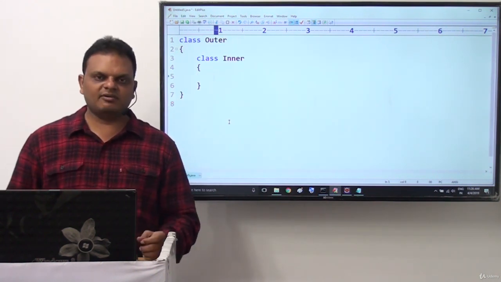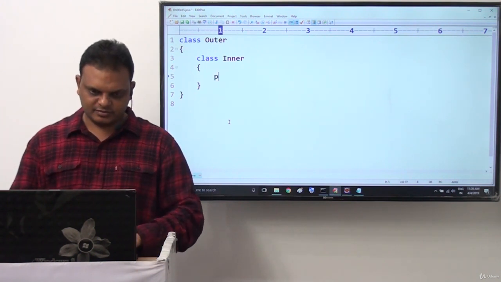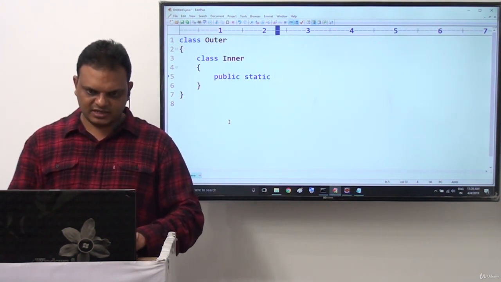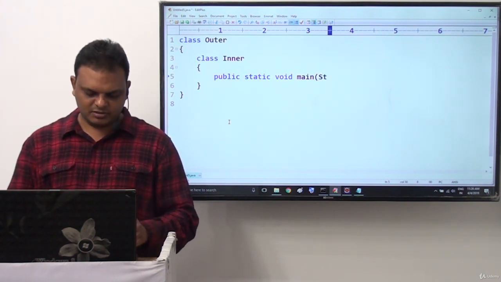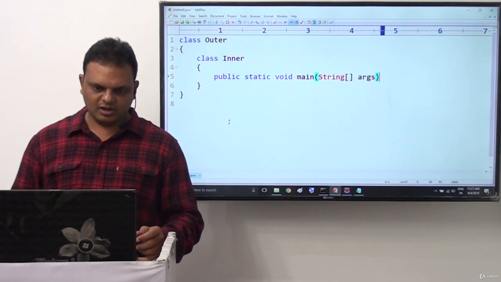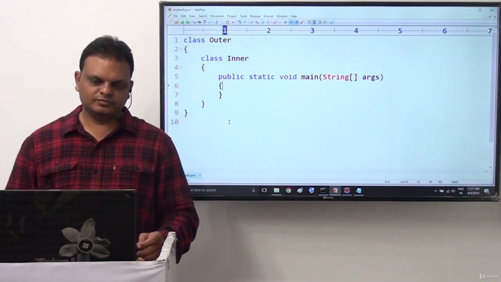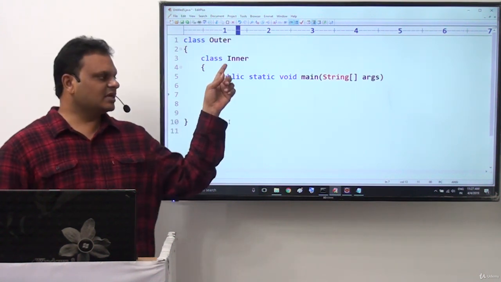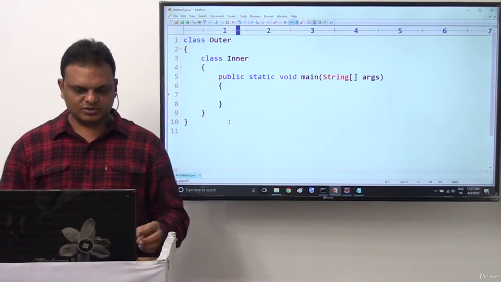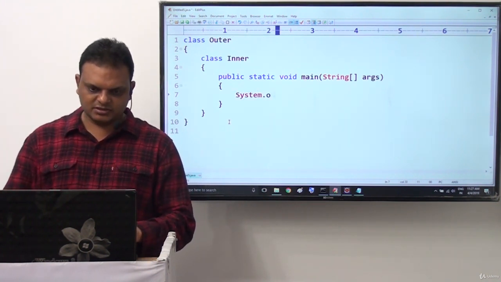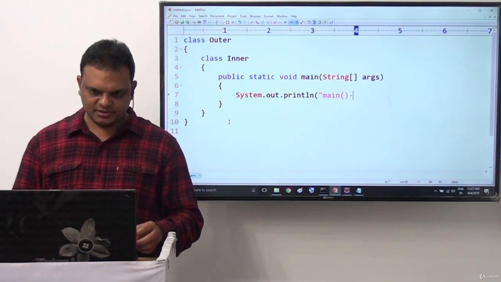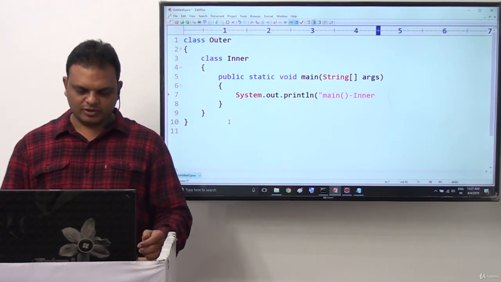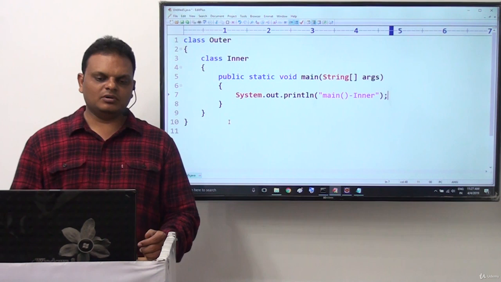Inside this class Inner, I want to declare the main method. Public static void main, String array args. Right, I declared main method inside the inner class, not inside the outer class. Now here I want to provide System.out.println of main method inner, that I want to display. Now I want to execute it.